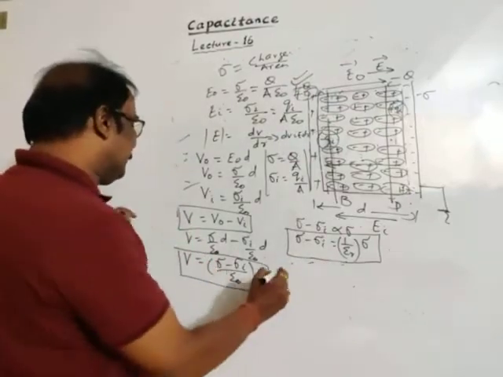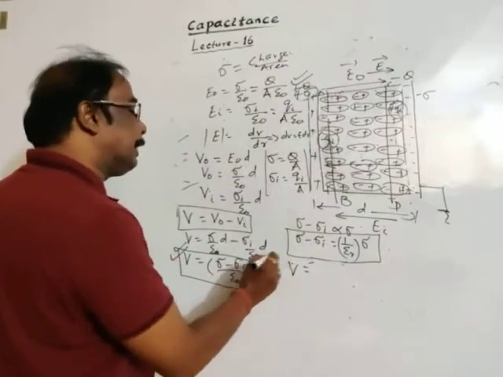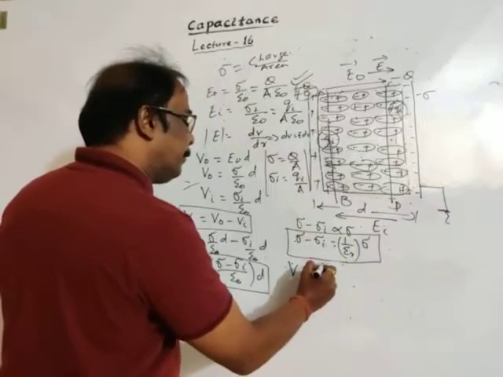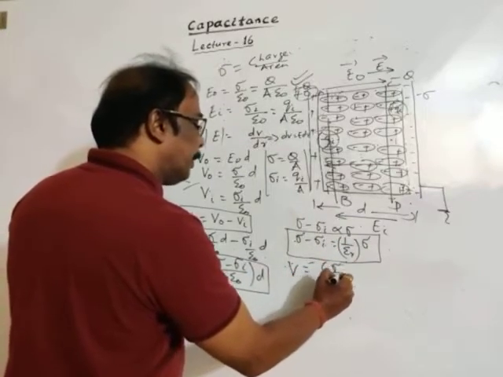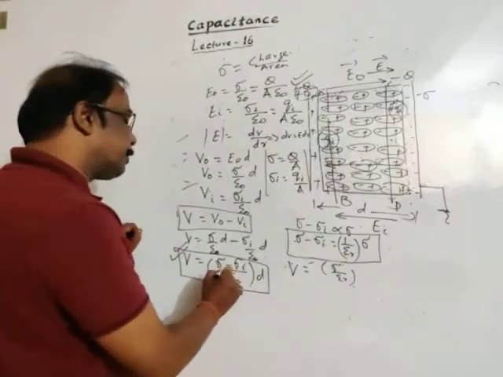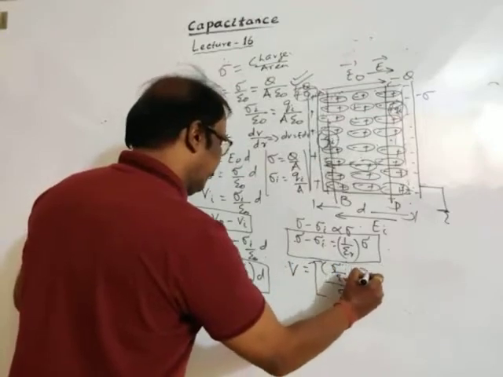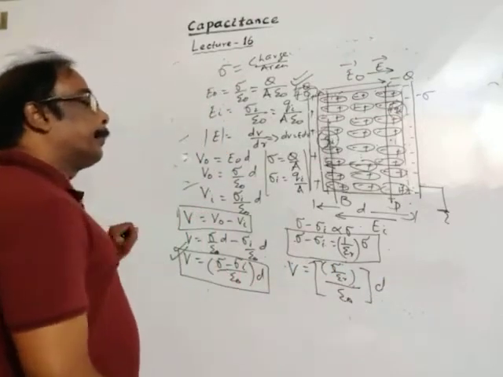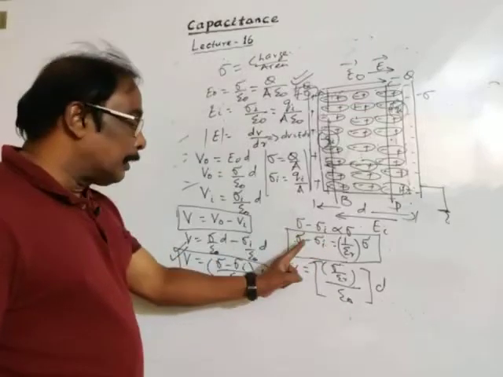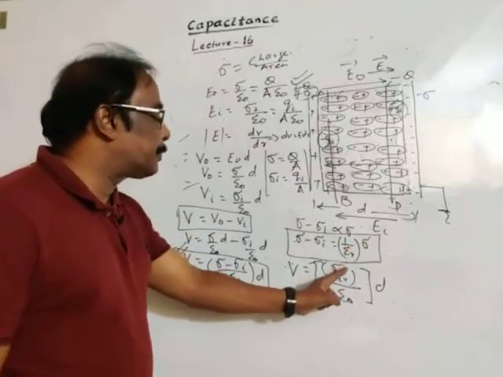See, this is the resulting potential difference. Resulting potential difference is sigma minus sigma I, divided by epsilon naught, into D. In place of sigma minus sigma I, original charge density minus induced charge density, I can write sigma by epsilon r.